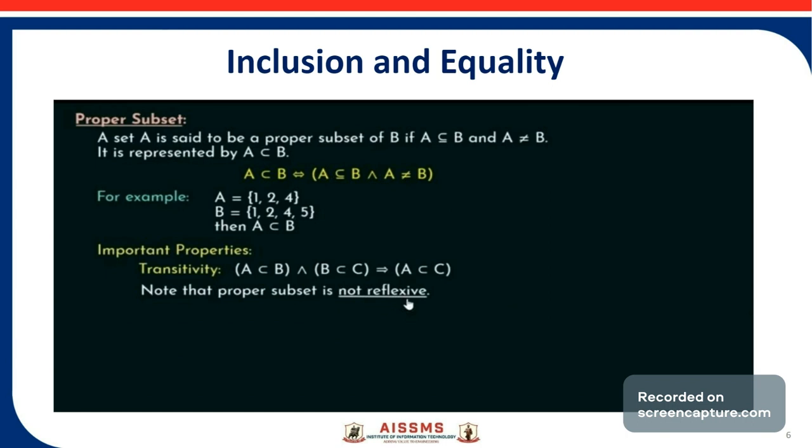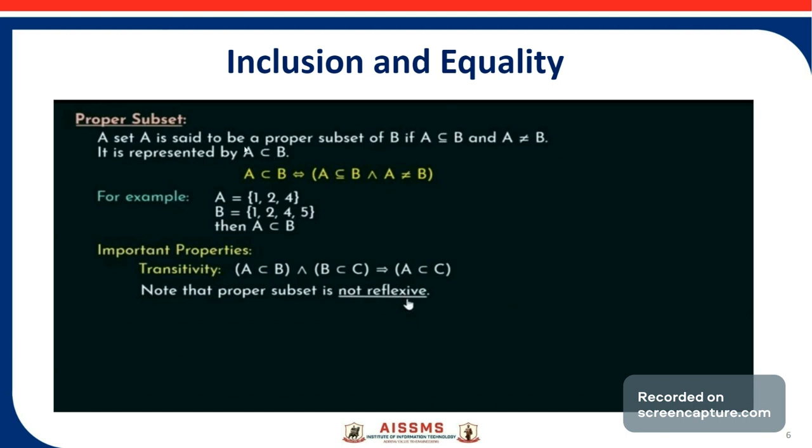Now, proper subset. A set A is said to be a proper subset of B if A is a subset of B and A is not equal to B. Now see here, proper subset is represented by this symbol.